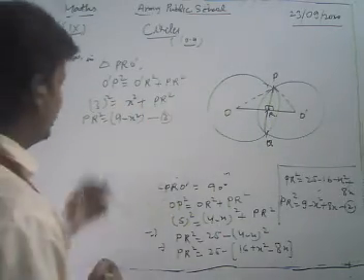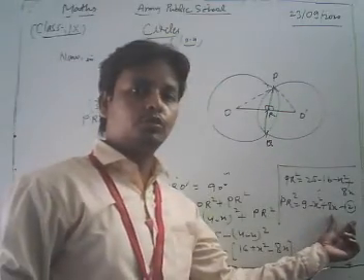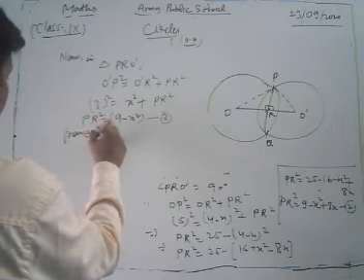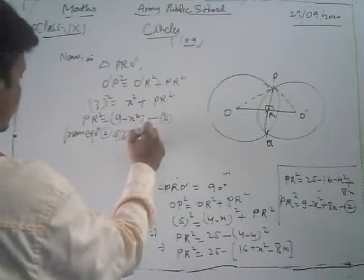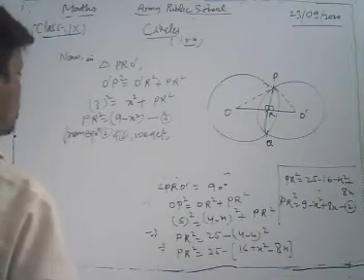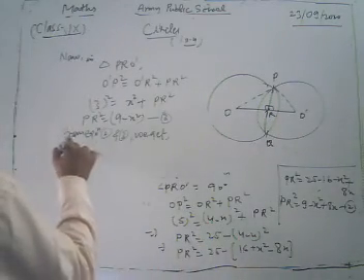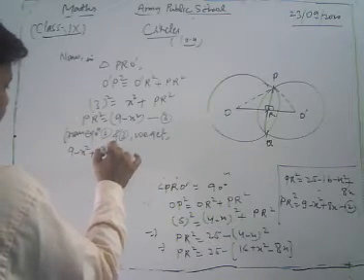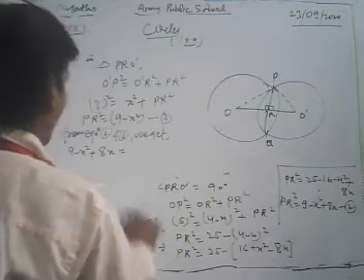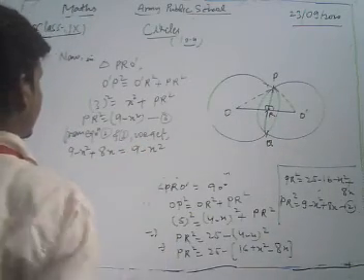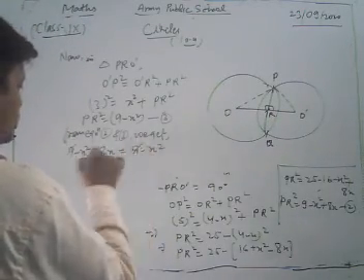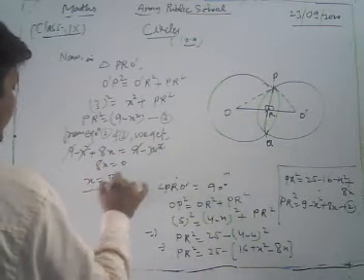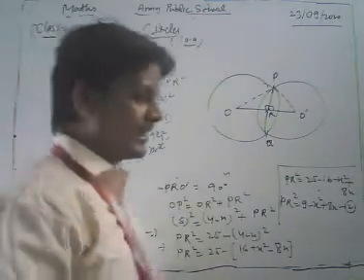Now look, using equation 2 and 3, we get 9 minus X square plus 8X is equal to 9 minus X square. Look, 9 cancels 9, X square cancels X square. So we get 8X is equal to 0. Thus the value of X is 0.